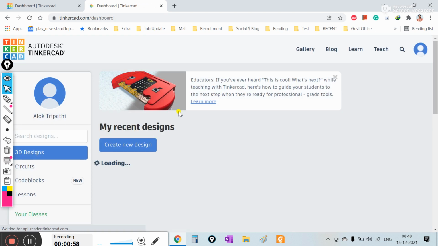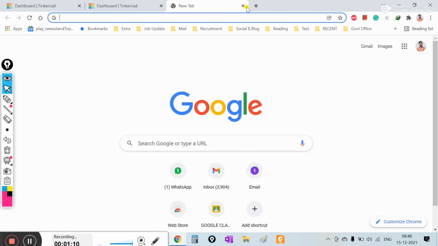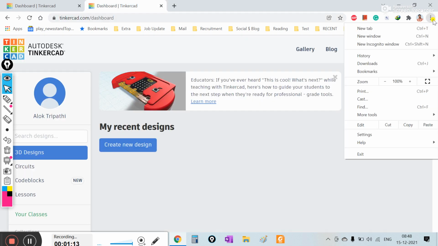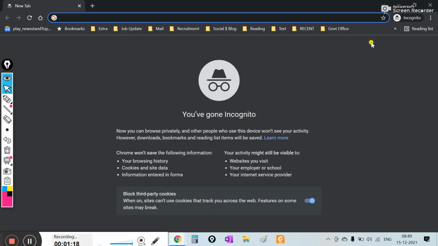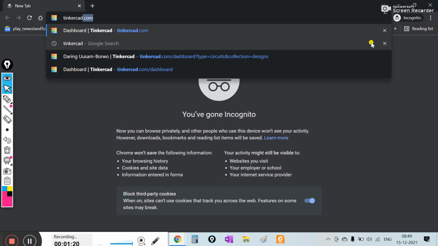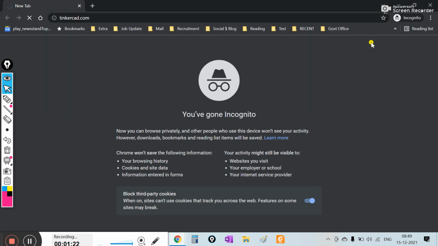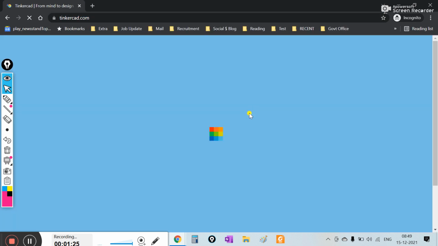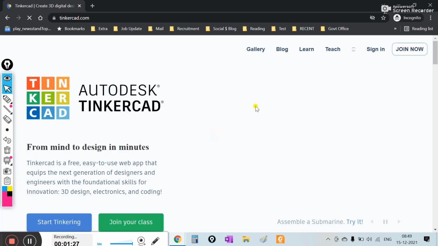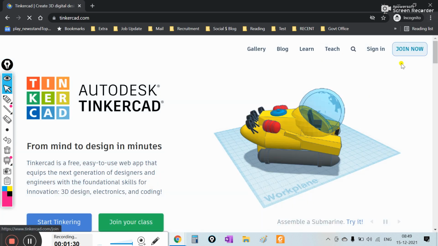Now I have clicked on this. Since I am already logged in, I am able to use it. But you will not be able to log in, so you will need to do a registration first of all. I'll show you how. First of all, open this website. At the top right side, there is Join now.